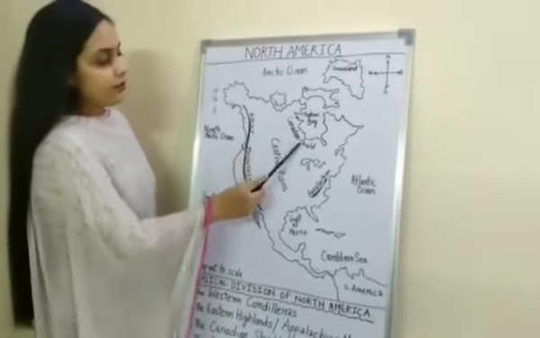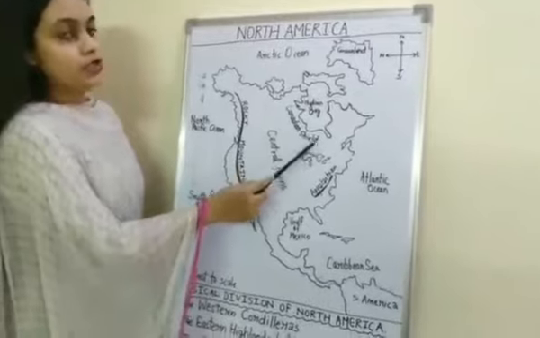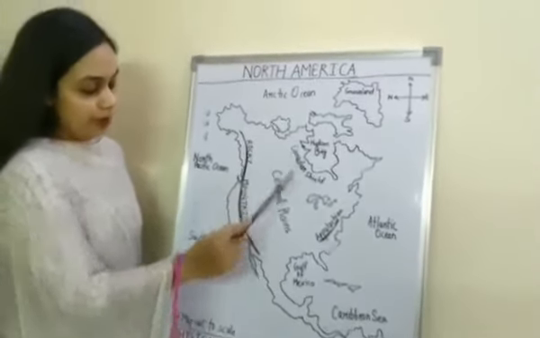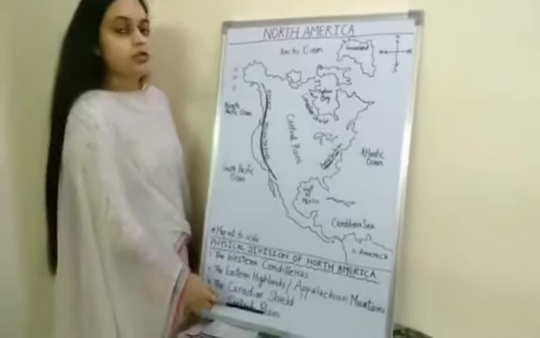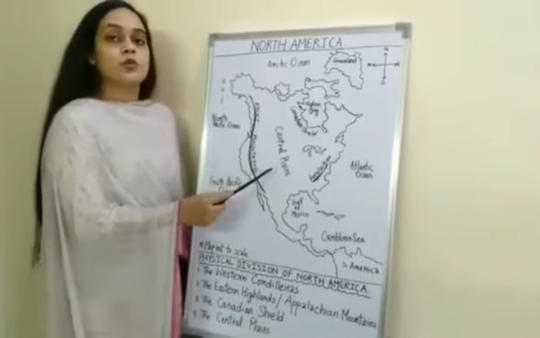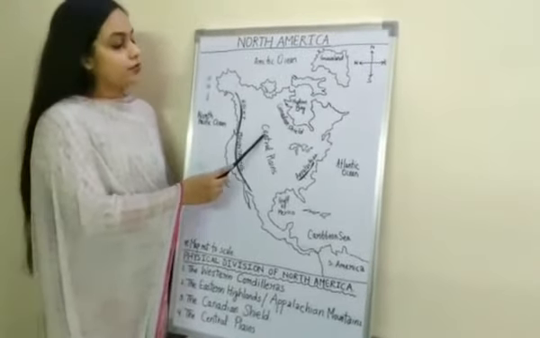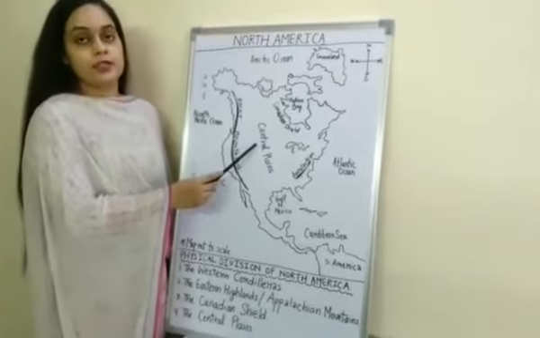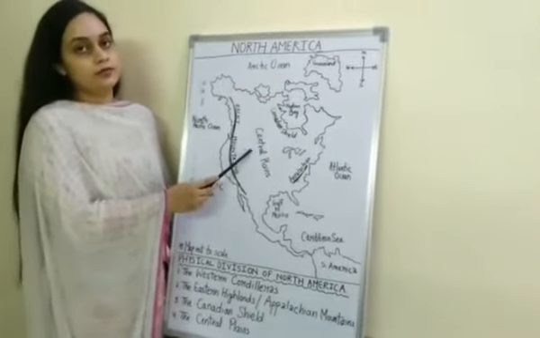It lies over here. I have written it over here. You can see the location of the Canadian Shield on the map of North America. And the last one is the Central Plain. The Central Plain is also known as the Great Plains. A number of rivers flow through the Central Plain, and this plain is very fertile.